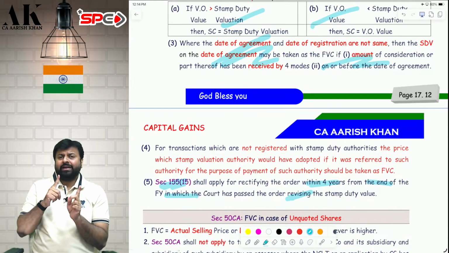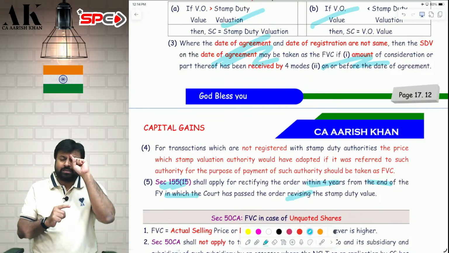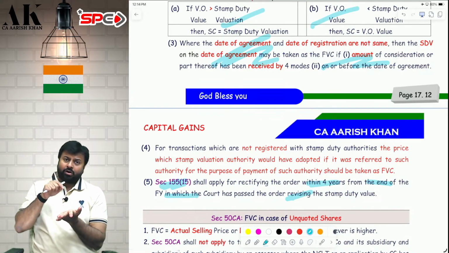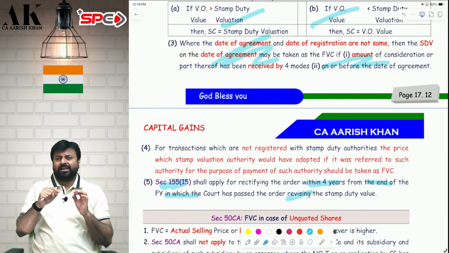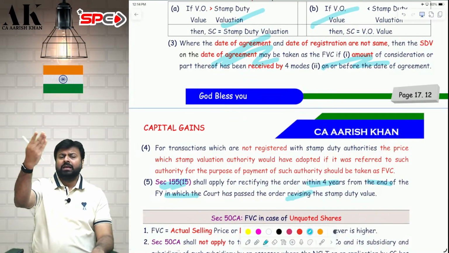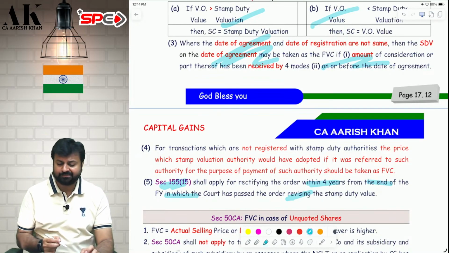If you don't receive advance on or before the date of agreement, but receive it after, then you have to take future stamp duty value. Or if you receive the advance on or before the date of agreement, but it is received by cross cheque or bearer cheque or cash, then you are violating the condition. You have to take the stamp duty value of future date. I hope it is clear.